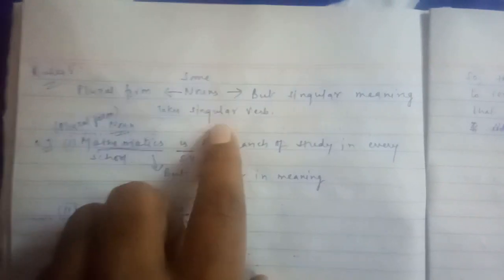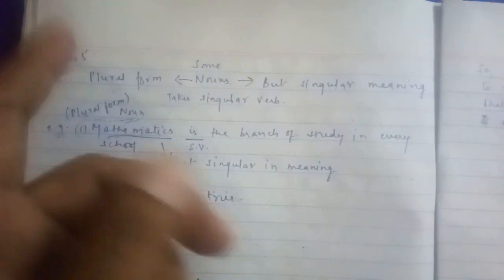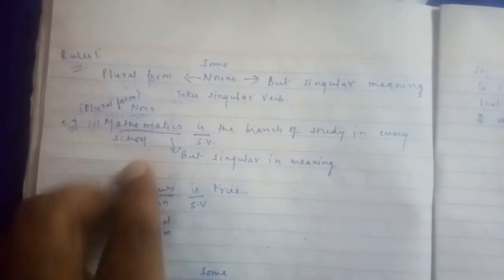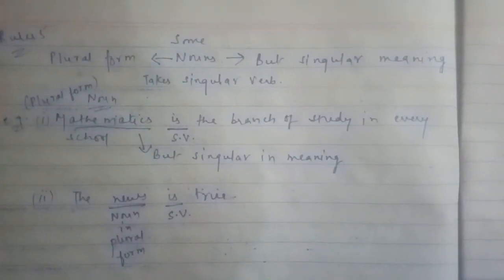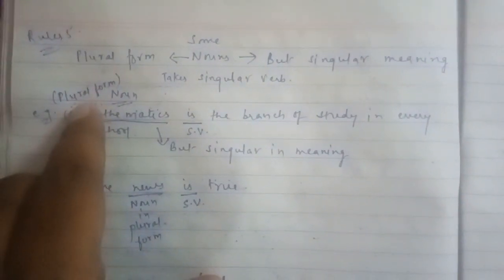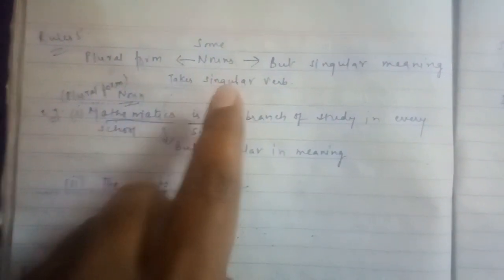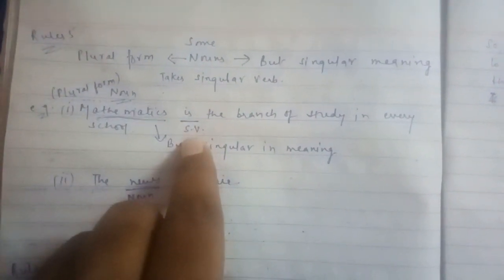Now rule number 5. Now see, some nouns which are plural in form but singular in meaning always take a singular verb. Suppose in a sentence there are some nouns which are plural in form but their meaning is singular, they always take a singular verb. Here is the example: mathematics is the branch of study in every school. Mathematics is plural in form but singular in meaning, so here we will take the singular verb. So is will be your singular verb.